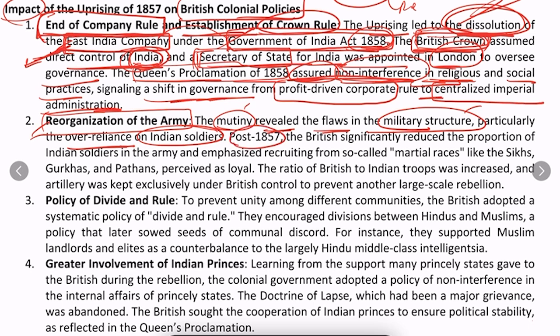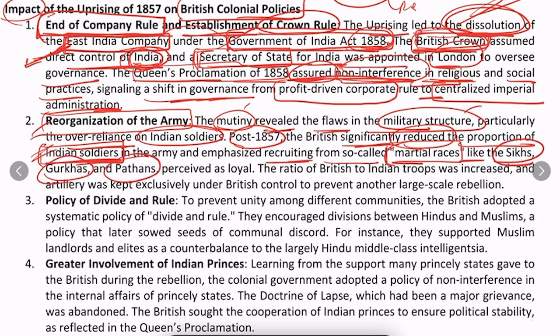After the revolt of 1857, the British significantly reduced the proportion of Indian soldiers because they wanted to reduce their dependence on them in the army. They emphasized recruiting from the so-called martial races, who composed the martial races? Sikhs, Gurkhas and Pathans.